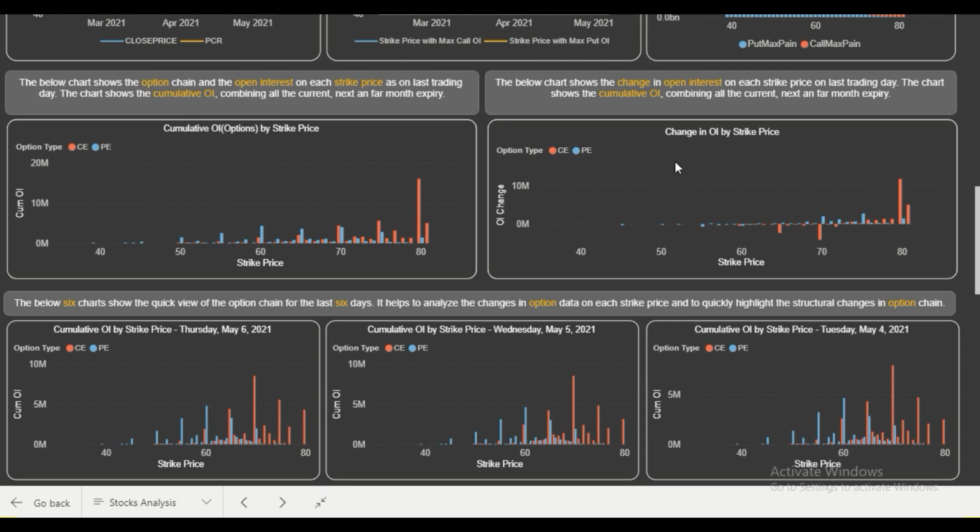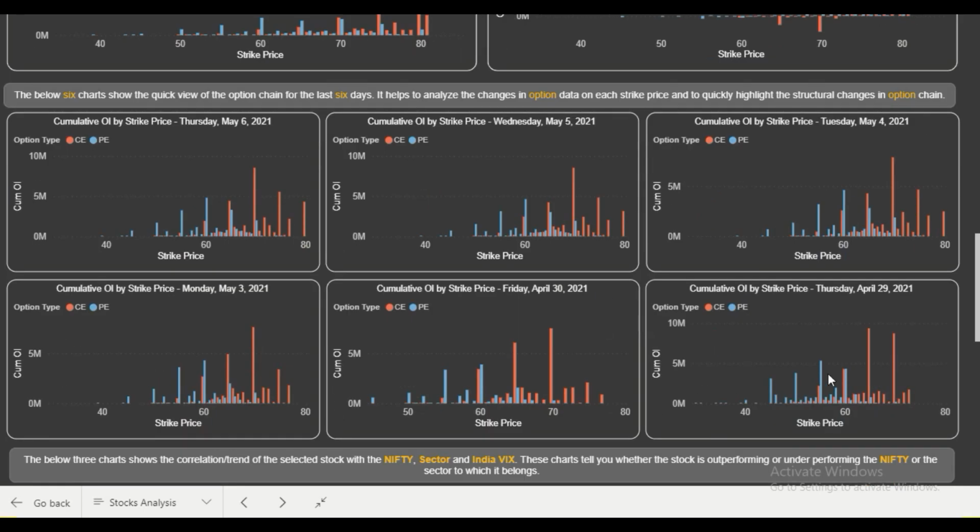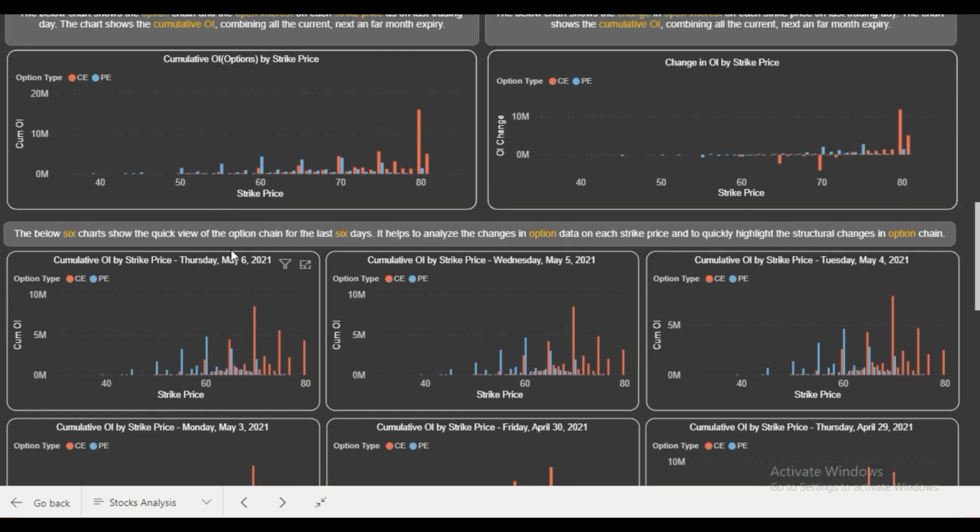Now we also analyze the option chain. These two particular graphs give you the last trading day snapshot, that is on 7th of May, the last Friday, and the graphs below give you the previous 6 days view. Starting from 29th of April till 6th of May, these 6 days plus the last trading day make a 7 days view, which gives you a very good idea of how the open interest is changing at different strike prices in the option chain. So you can analyze how the support and resistance levels are shifting.